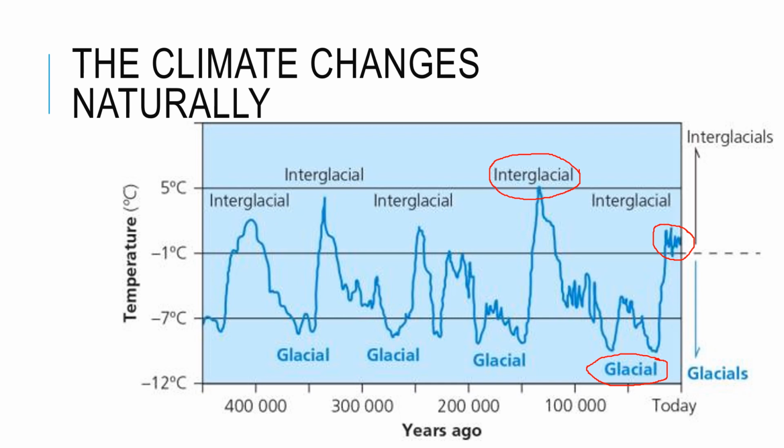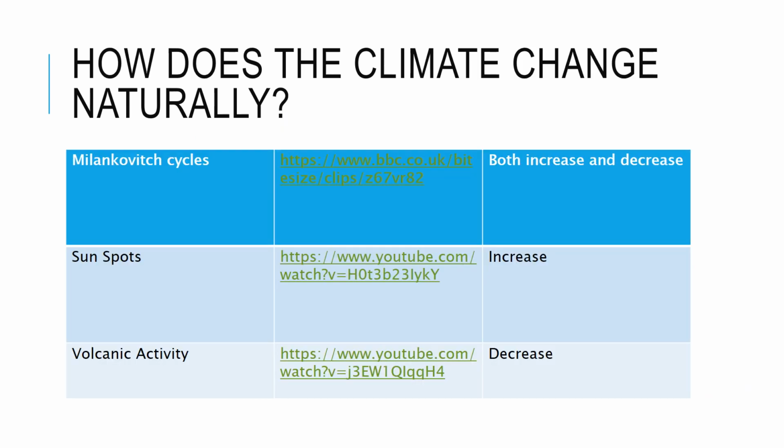However, I think as I showed you last week with some of the graphs and charts, there's some significant concern about how quickly we are changing our climate. Again, if you look at the x-axis down here at the bottom, this scale is very, very long. So these changing periods do take a reasonable amount of time. They don't change in 100 years. So the climate changes naturally, and how it does this is, again, something for you to investigate.